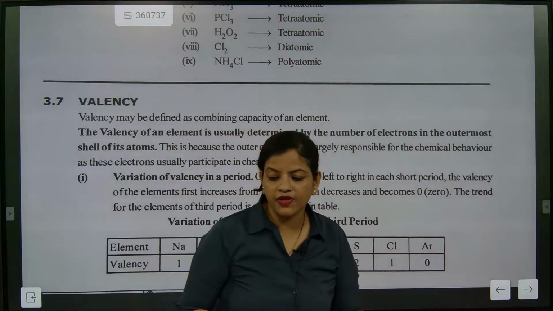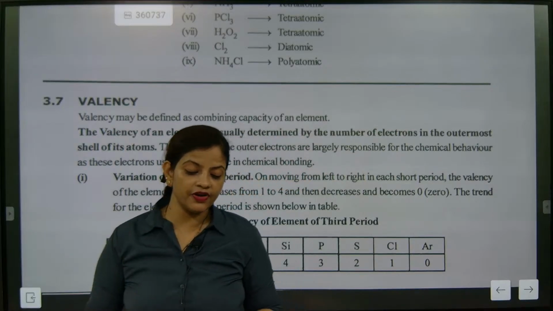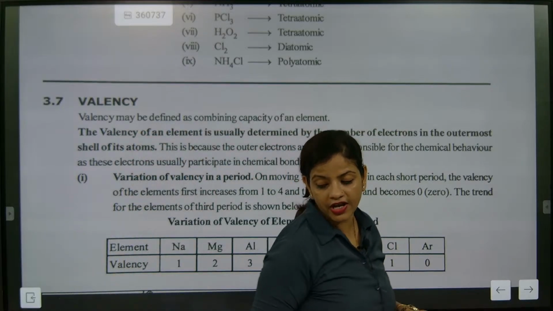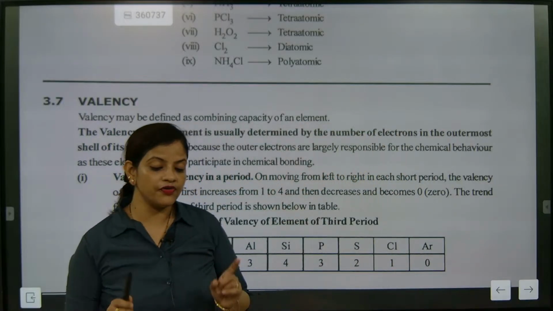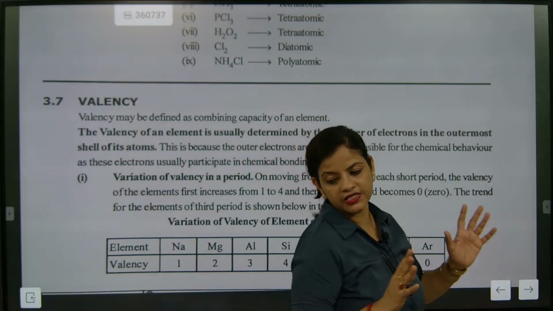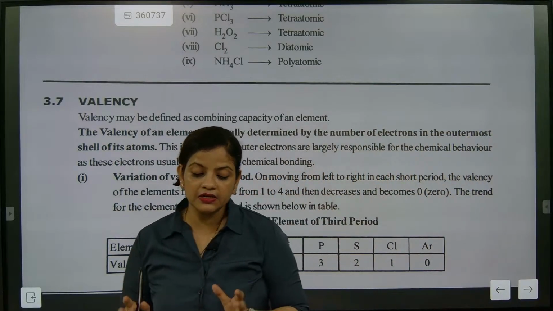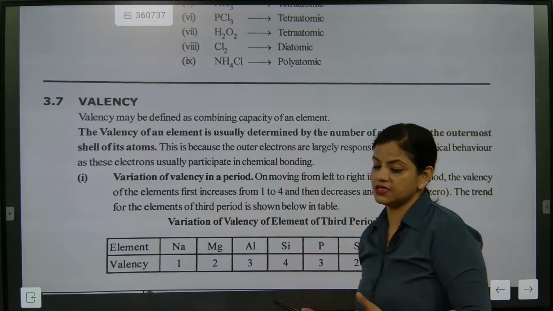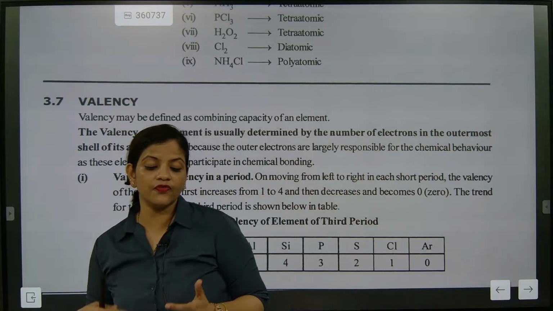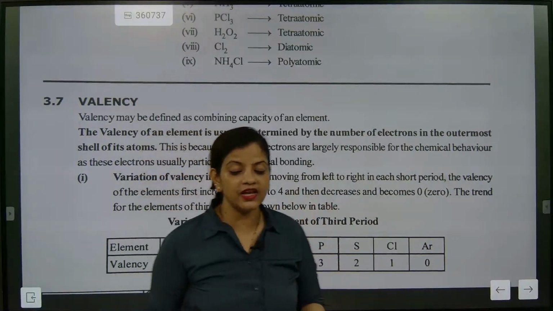What is the meaning of valency? Valency may be defined as the combining capacity of an element. Write down the definition of valency: the combining capacity of an element is considered as its valency. What is valency? The combining capacity, meaning the capacity of an element to combine with some other element.